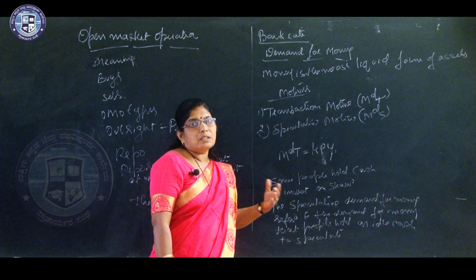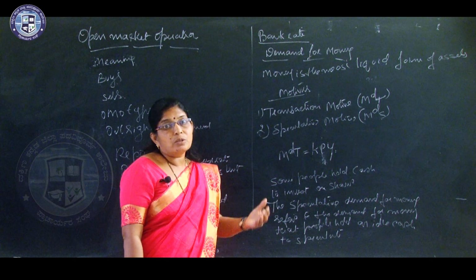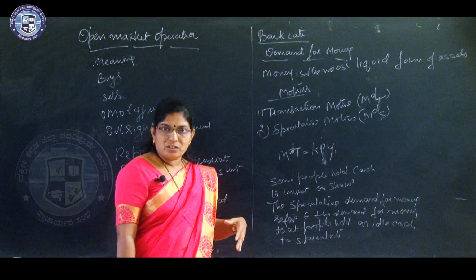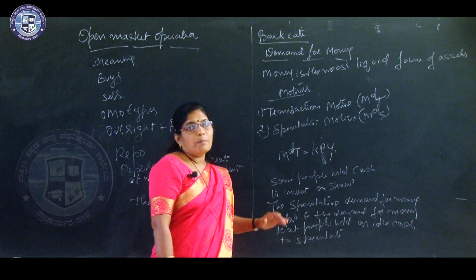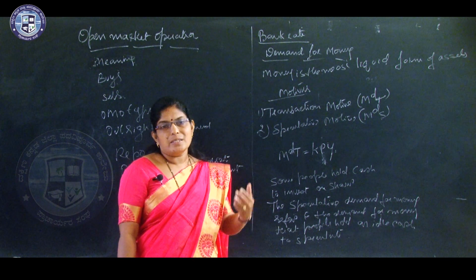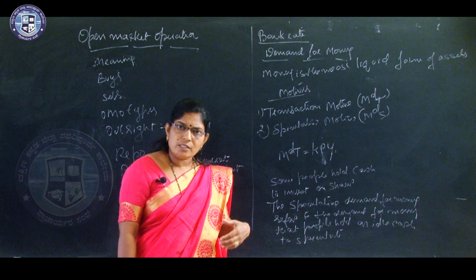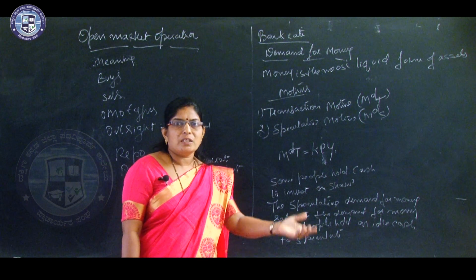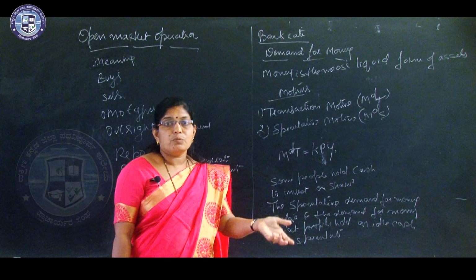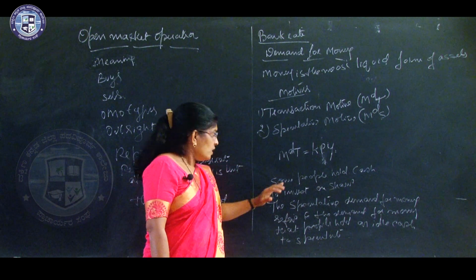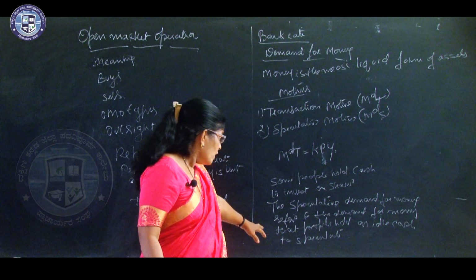People's demand for money to hold idle cash in order to earn more in future days, that is called speculative demand for money. Why do they buy shares? In order to earn more in the future. Why do they buy debentures? In order to get more money in future. Why do they buy gold? In order to get more money in the future. So that is what we call speculative demand for money.